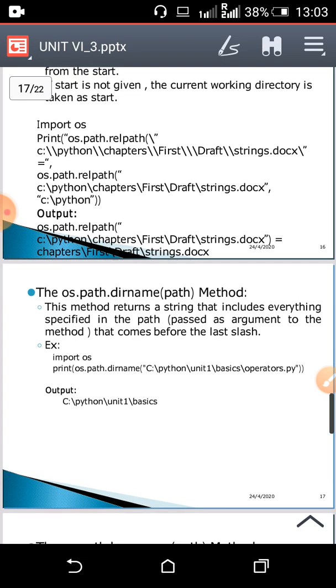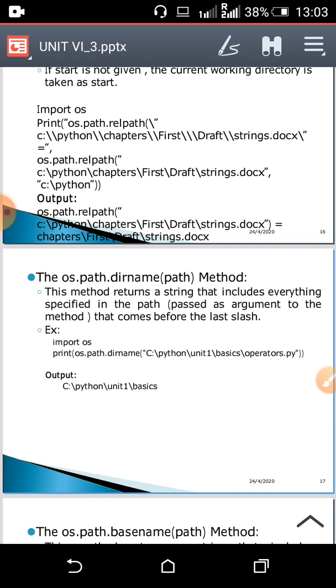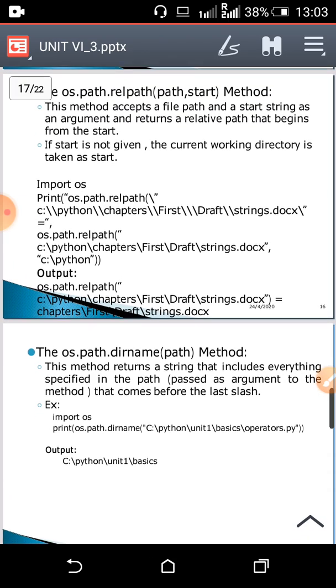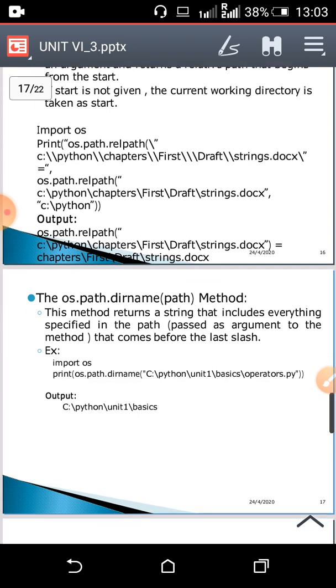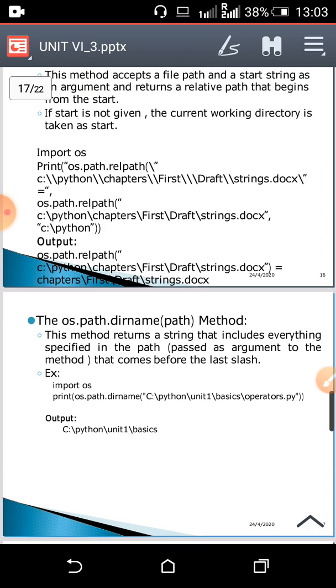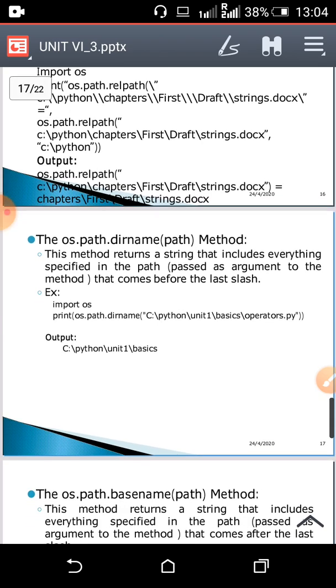So for example, import os, print. Here I have taken the path as the absolute path C:python chapters first draft string docs. Okay, and then I have given a comma, and then I want to start my path from C:/python. Okay, now see the output. In the output it will show chapters/first draft/string docs. Okay, because after C:python, the relative path will be what? The chapters first draft/string docs.